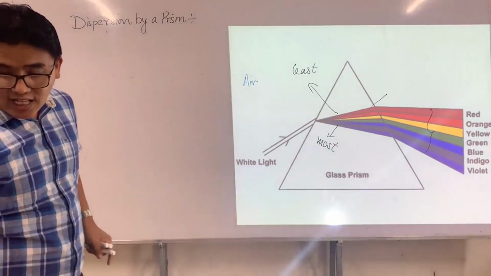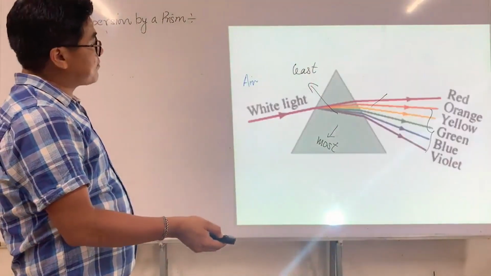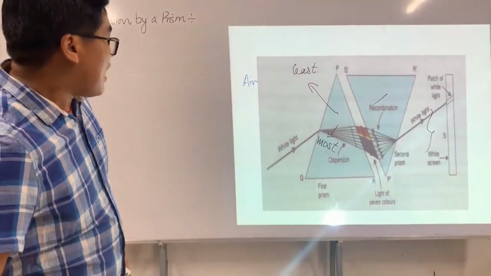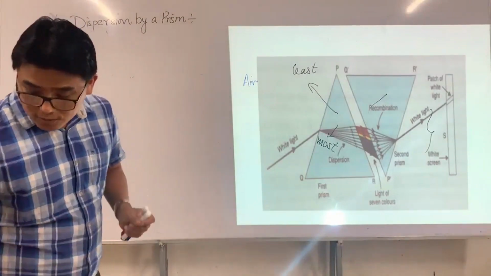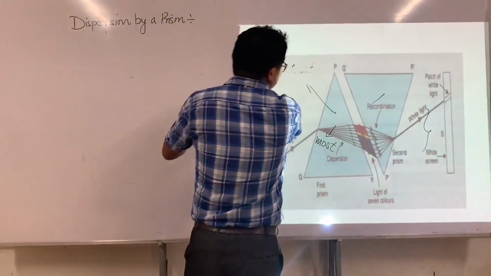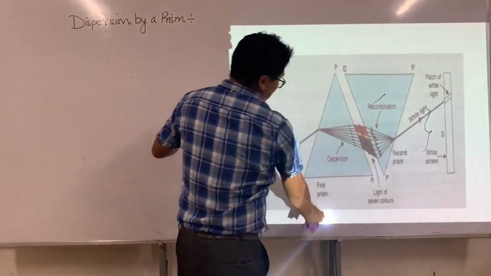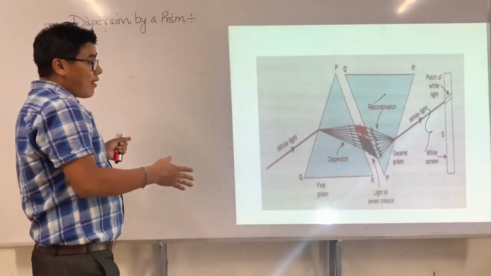Alright, this is what we have. This is Isaac Newton who proved that. Look at it, this is a very simple proof. I think this is done in class 10. What he did is very simple, right?